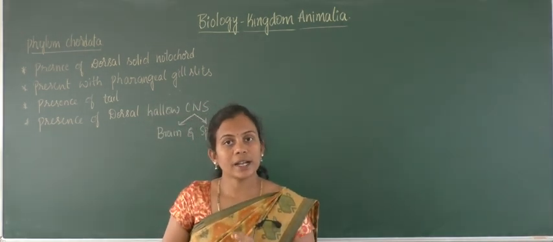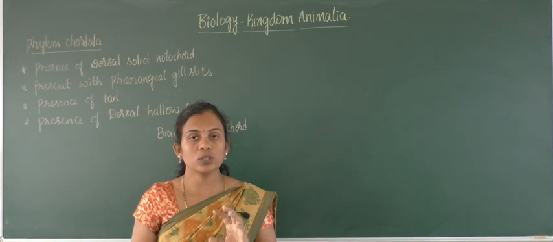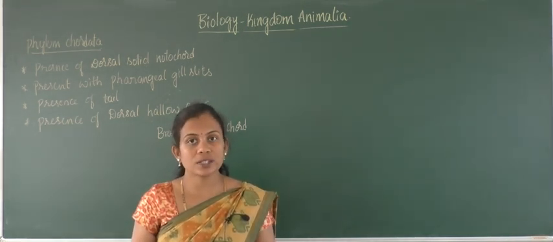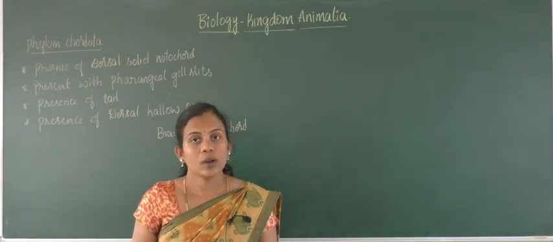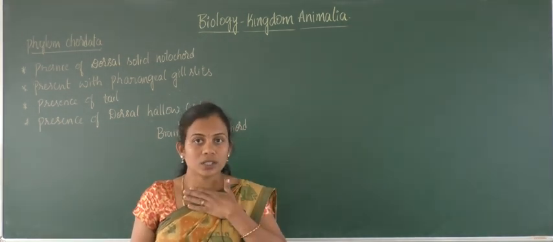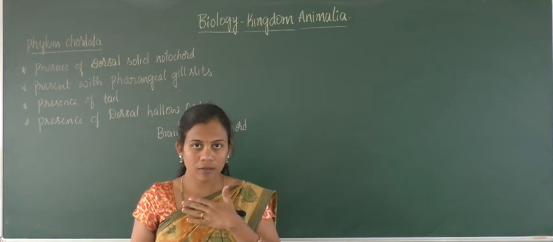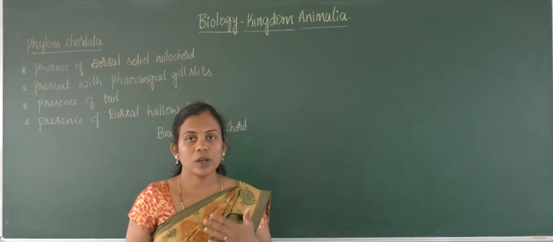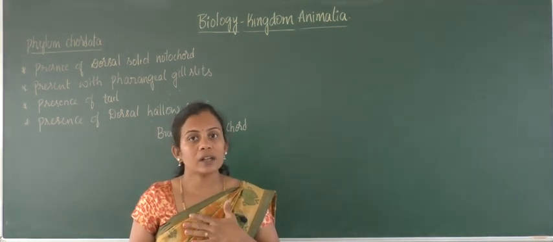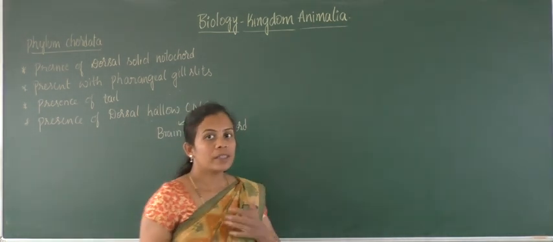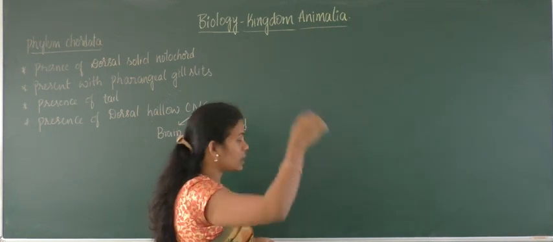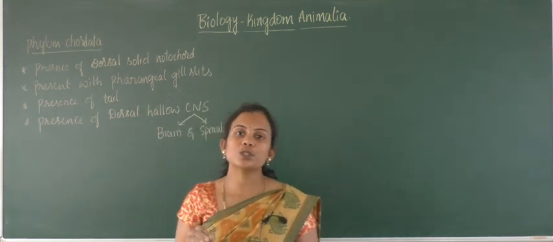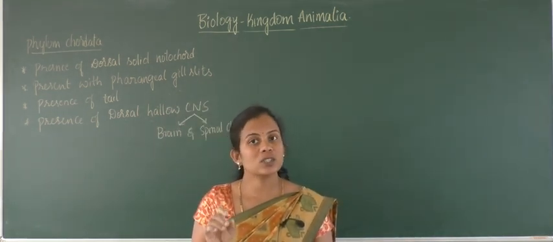So notochord is very solid and it is present at the dorsal region of an organism. So for understanding purpose, if you go through the structure of a human being, we have anterior posterior ends along with that dorsal and ventral position. So this is considered as face and our chest region, the stomach, and the next portion which is considered as a ventral surface, and the back portion. So this is considered as a dorsal surface. So here the notochord is present dorsally and it is solid.